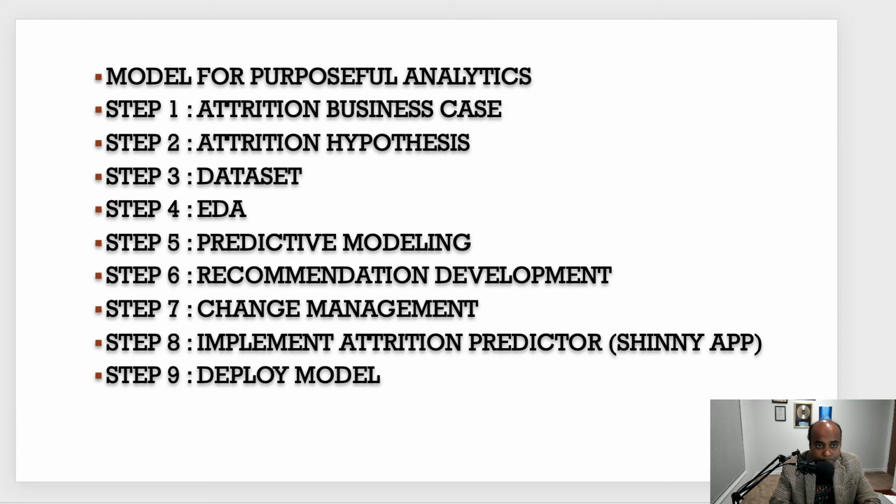I'll not go into too much detail right now, but yes, for the attrition case study, we will go through and touch the business case, the hypothesis, and then we'll go into the data, do an exploratory data analysis, and then go into modeling. But I would also like to show you how we can introduce recommendations to an attrition model and embed that into the change management, and also hopefully I'll give you a live demo of the attrition predictor first in a Shiny app, and then I will show you a published deployed website URL where we can go through that model as well.